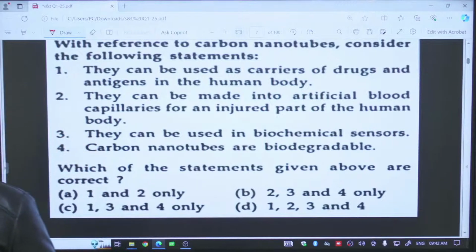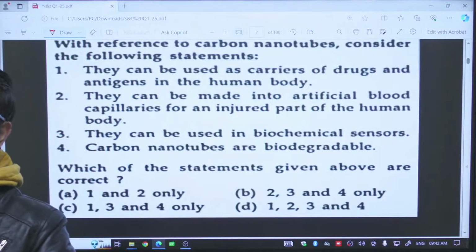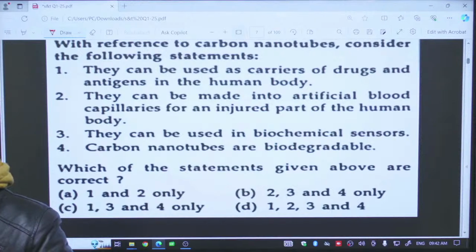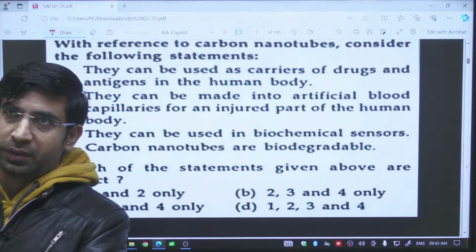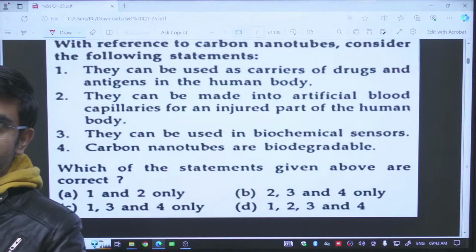With reference to the carbon nanotubes, consider the following statements. Before going forward, we should know basics about the carbon nanotubes. Carbon nanotubes are the cylindrical structures of carbon, and carbon nanotube is an allotrope of carbon. Chemically, it is an allotrope of carbon. Allotrope means the substance which can have two or more physical forms. Clear? So this is an allotrope of carbon, and this is in the cylindrical shape.